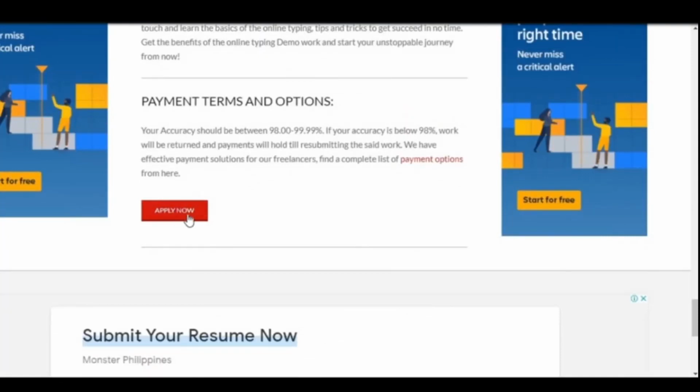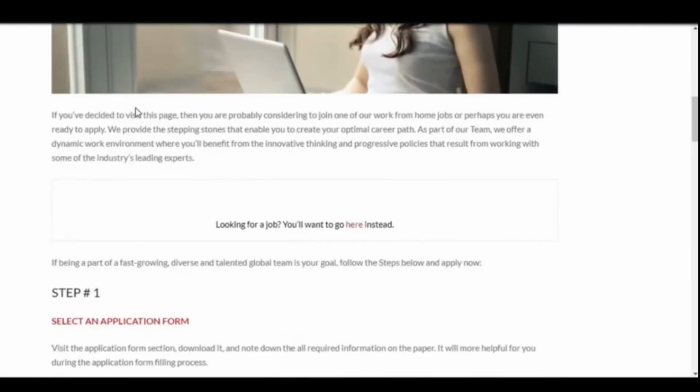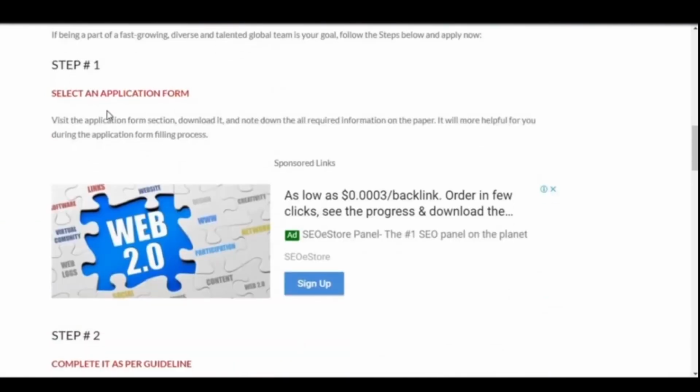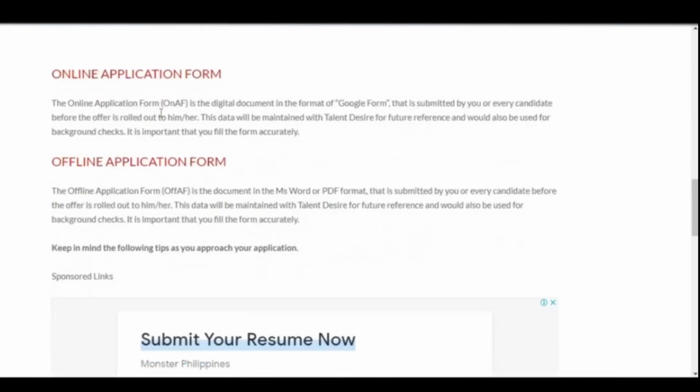Once you get to the bottom of the website, click the red button. It says apply now and it is going to take you to where you can start applying for jobs. All you have to do then is simply scroll down to see what's available and what you would like to participate in. Choose any of the applications. After that, proceed to this page where you can fill out the online application for the work at home jobs. This is easy, right? Click on the red link right here.